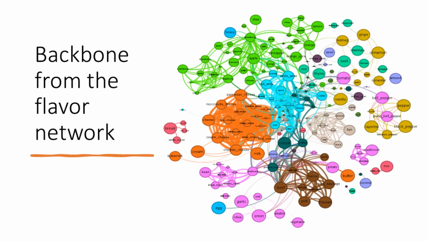This network is too big to be represented correctly in any software, so we used a backbone extraction method to get its more important nodes and edges. To visualize the backbone of the flavor network, we need to follow a few steps. First, we obtain the full flavor network data frame. Next, we process the recipes and extract all the ingredients contained in them. Then, we filter the full flavor network data frame with the ingredients from the recipes to obtain a filtered data frame. We use this filtered data frame to build a NetworkX graph and extract the backbone of the graph, which we visualize using a software like Gephi.